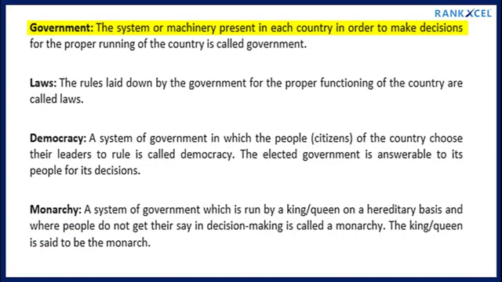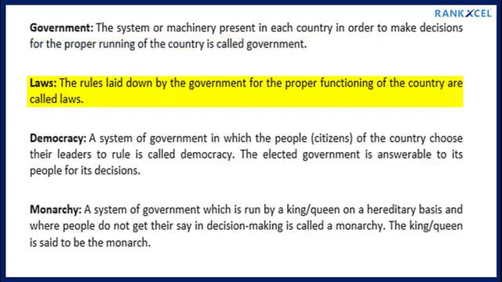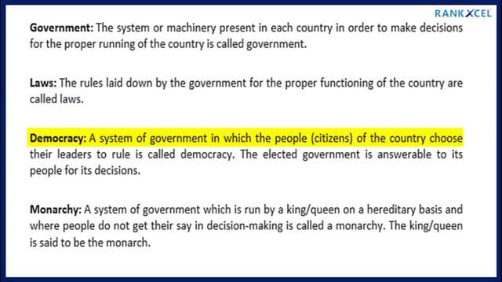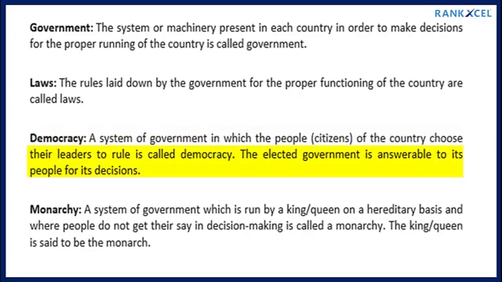Government, the system or machinery present in each country in order to make decisions for the proper running of the country is called government. Laws, the rules laid down by the government for the proper functioning of the country are called laws. Democracy, a system of government in which the people, citizens, of the country choose their leaders to rule is called democracy. The elected government is answerable to its people for its decisions.